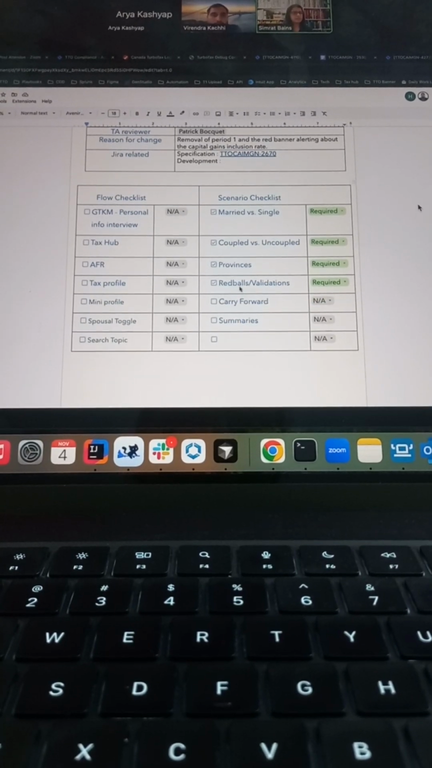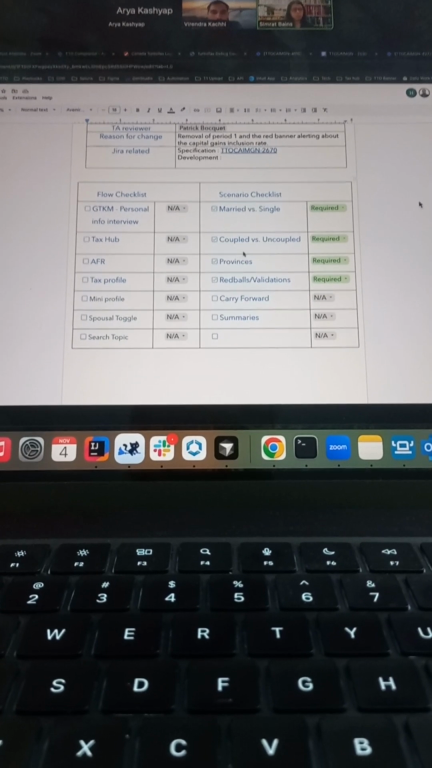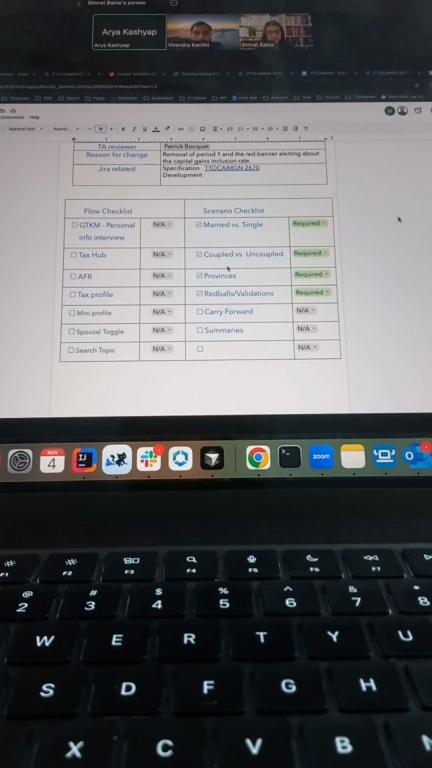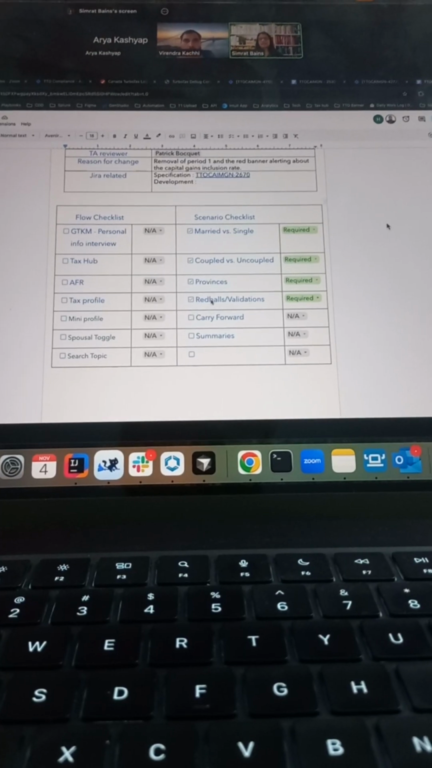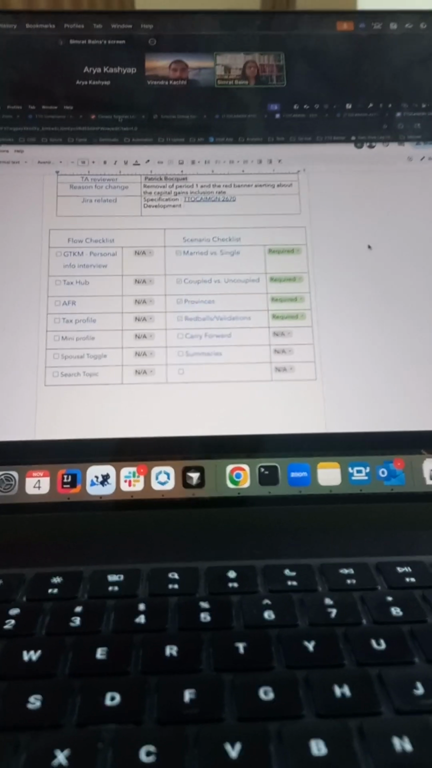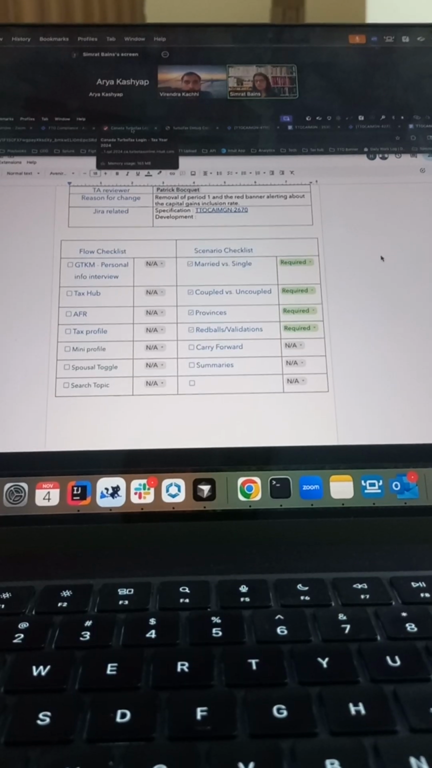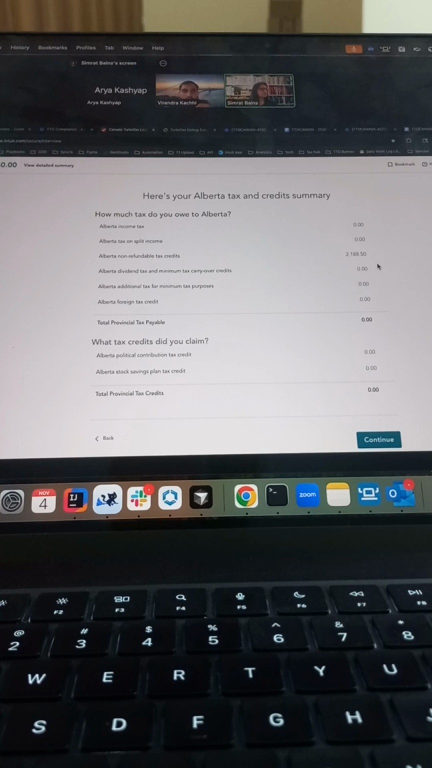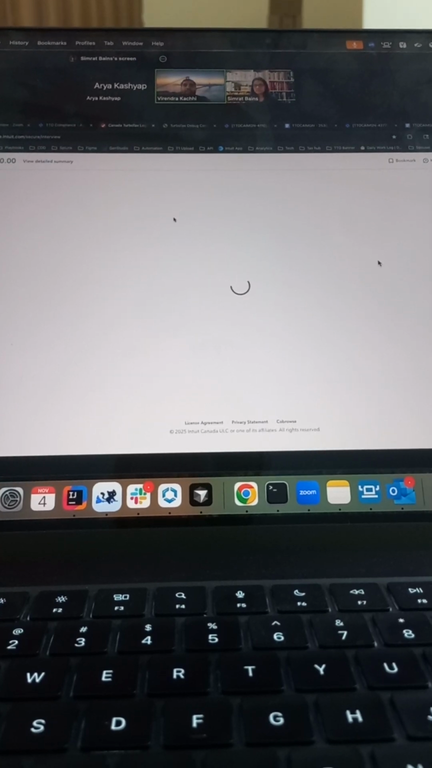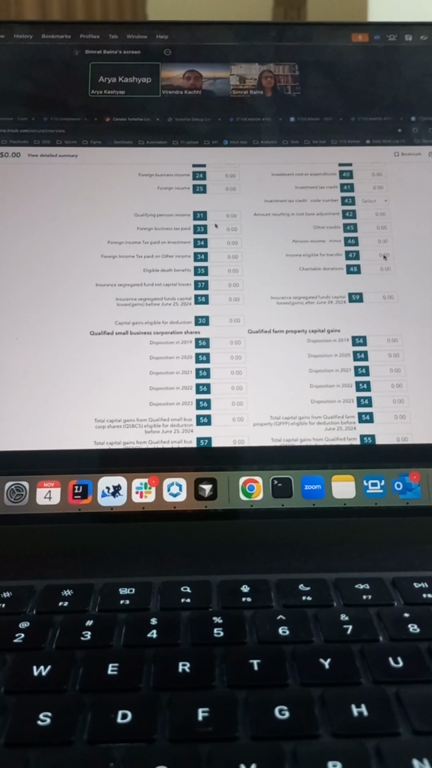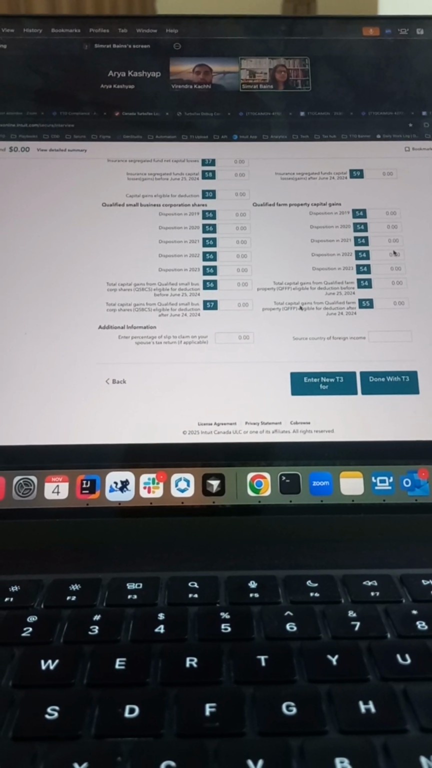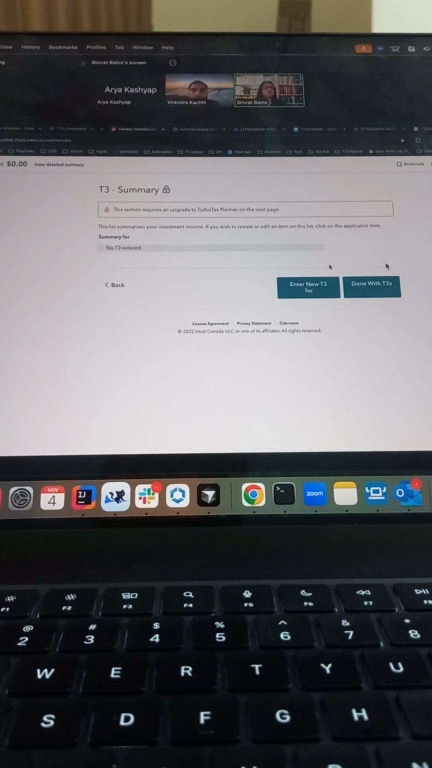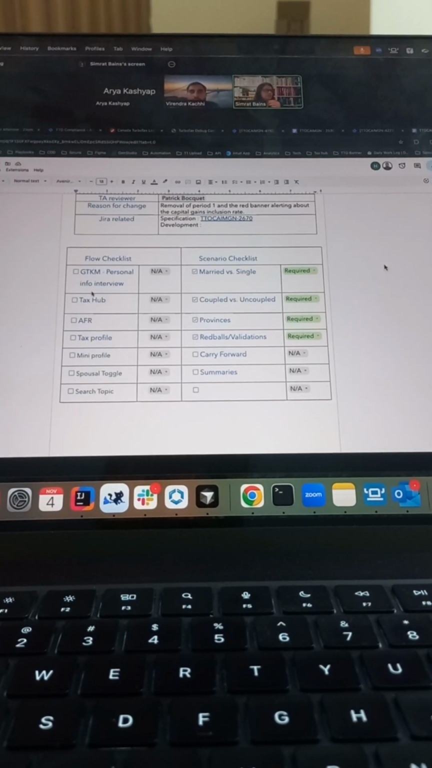Like if there are any red ball or validations. What is red ball? Red ball is basically validation. Let's say if you enter any amount which is not valid, it will give you a validation error message on top of that. Okay, got it. Something like that, I'll show you in the screenshot.